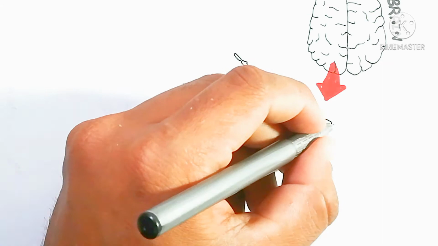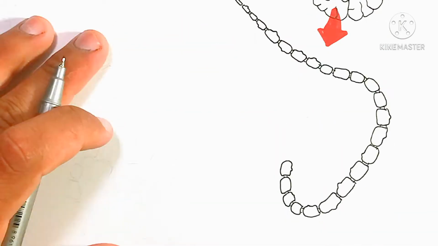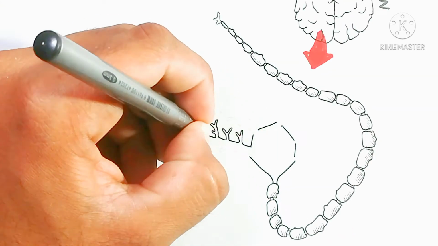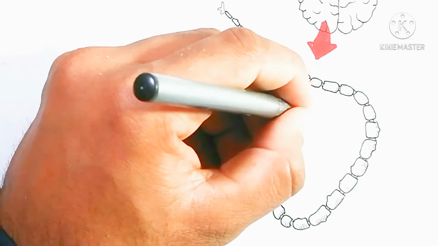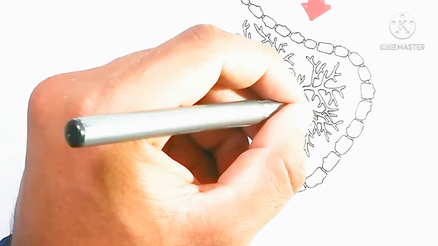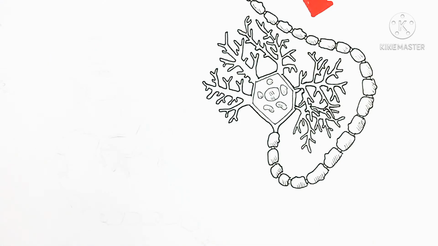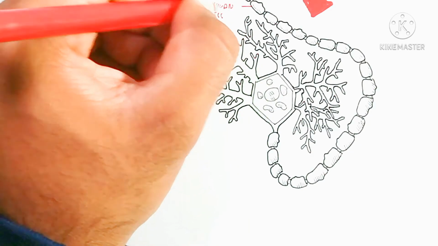So here is the brain, which contains many neurons, mostly interneurons, and there are different types of neurons present. Here we will not discuss the types because it is not an anatomical aspect. Here is the neuron, which contains dendrites and an axon that is surrounded by the Schwann cell, known as the myelinated axon.